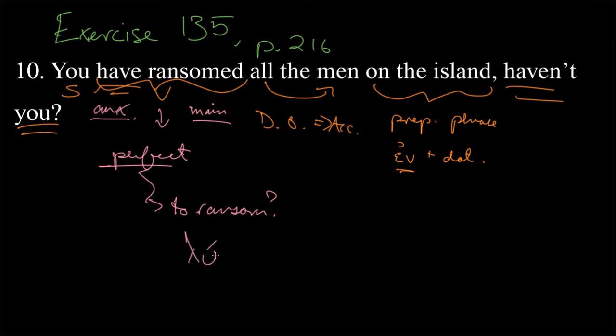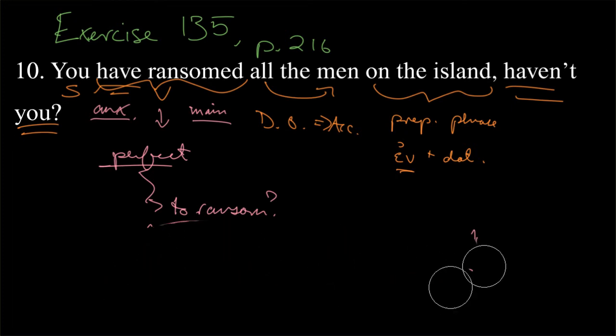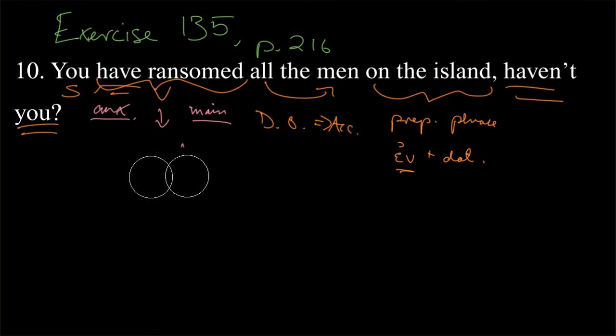What we do know is the verb luo, to free, to loosen, and when you take this into the middle voice, because luo is active, but when we make it luomai, that translates as I ransom. Because remember, the middle voice is somewhat active, even though it has a passive ending, it has a kind of active meaning, but one that reflects back on its subject. It's almost reflexive. So I ransom for myself. I loosen, I free for myself. That's really a good definition of the word for ransom. So we want the middle perfect here of luomai.